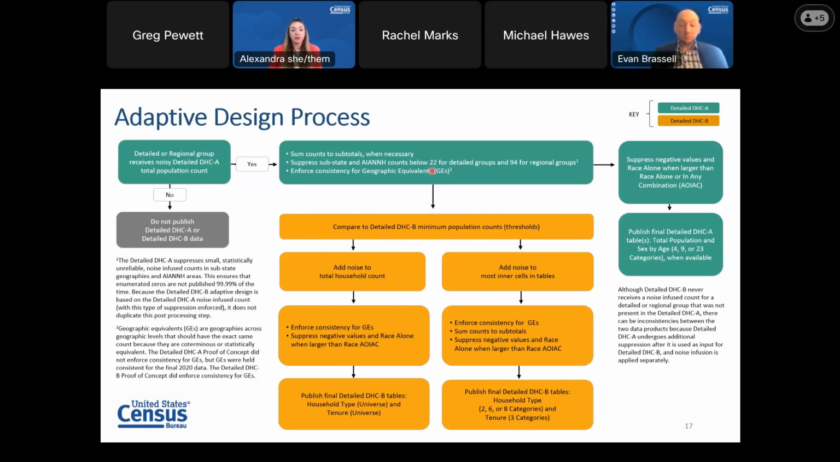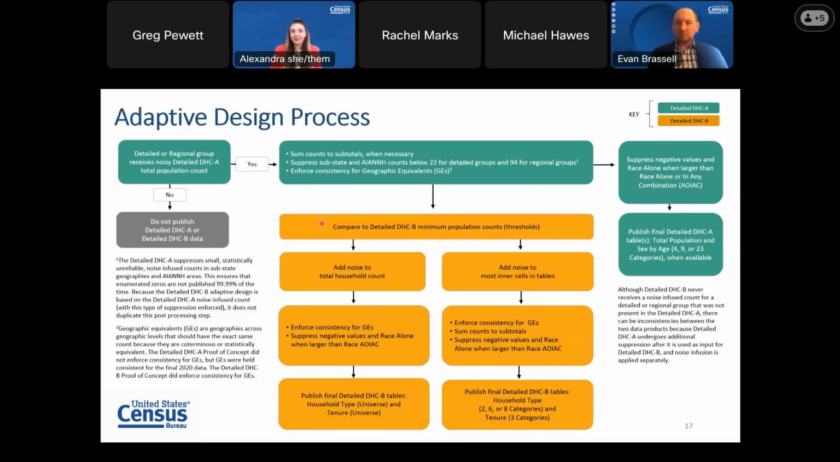But one thing to know is that interaction between detailed DHCA and detailed DHCB occurs before the last step of processing for detailed DHCA, before the tables are published, which means there could be some inconsistencies between detailed DHCA and detailed DHCB, mainly that there could be situations where the detailed DHCA count is suppressed, but you still get data for detailed DHCB. And that's because of where we make this determination in the process.